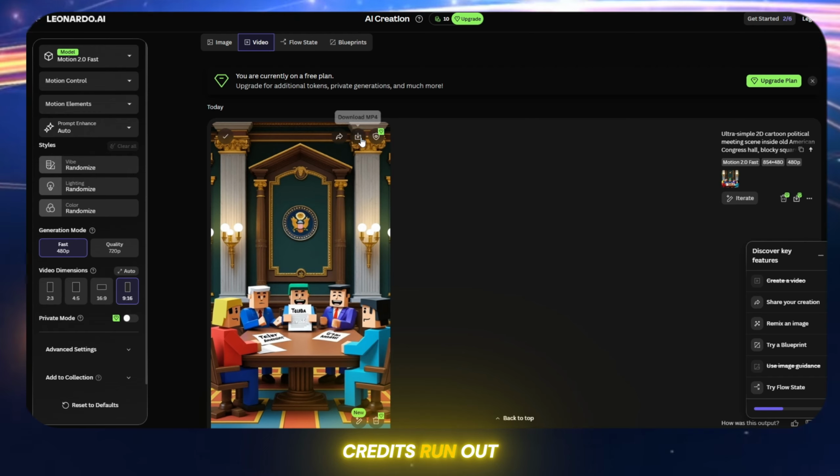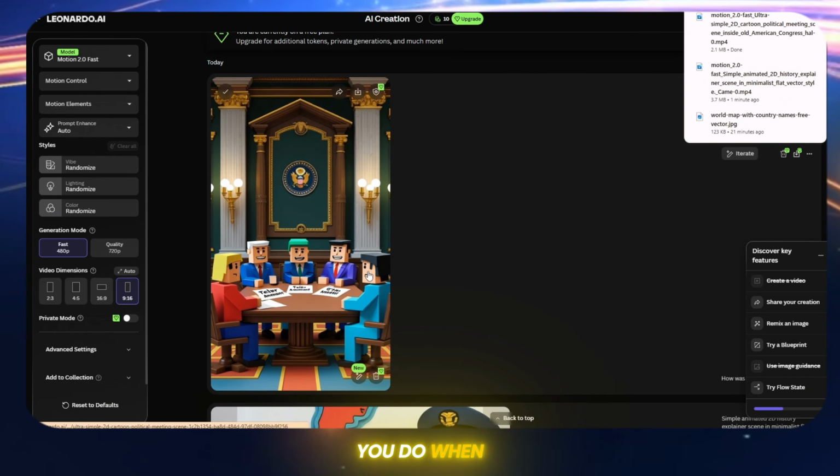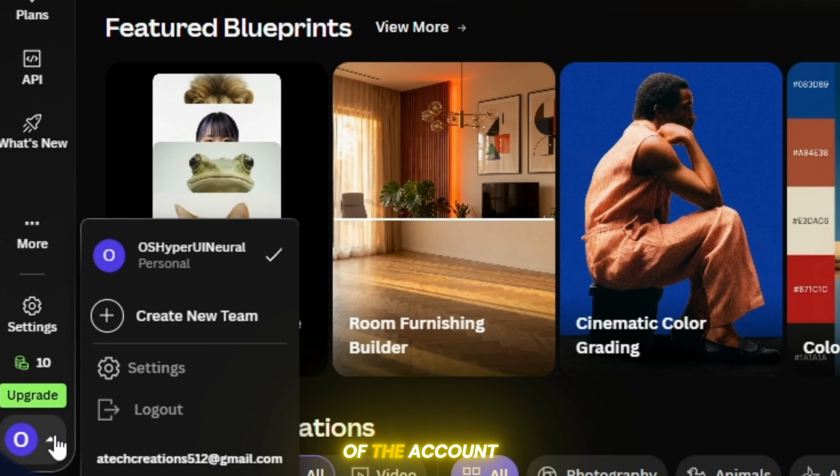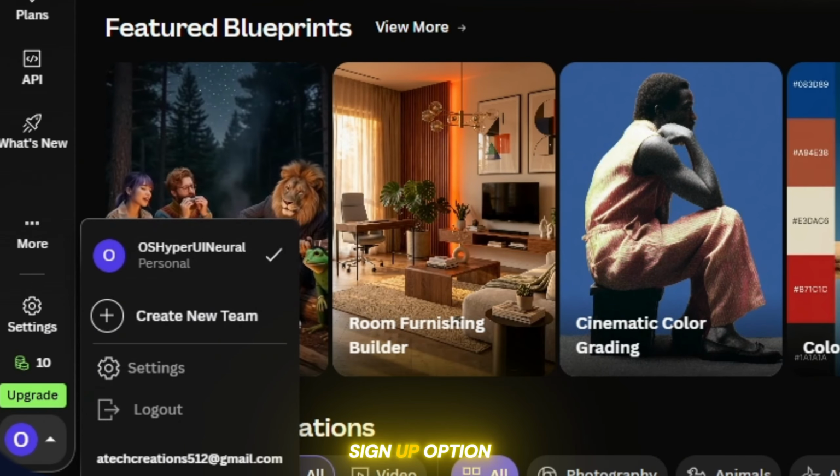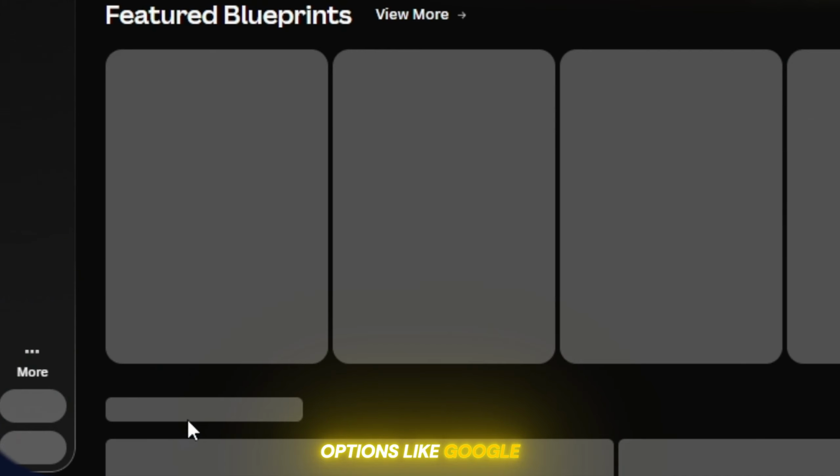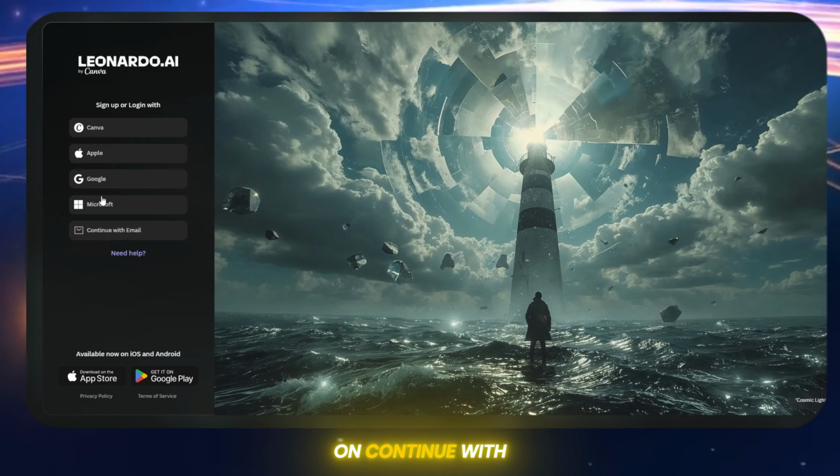Now, sometimes the credits run out. So what should you do? When your credits are finished, simply log out of the account. After logging out, click on the sign up option again. You'll see options like Google Login, but instead click on Continue with Email.